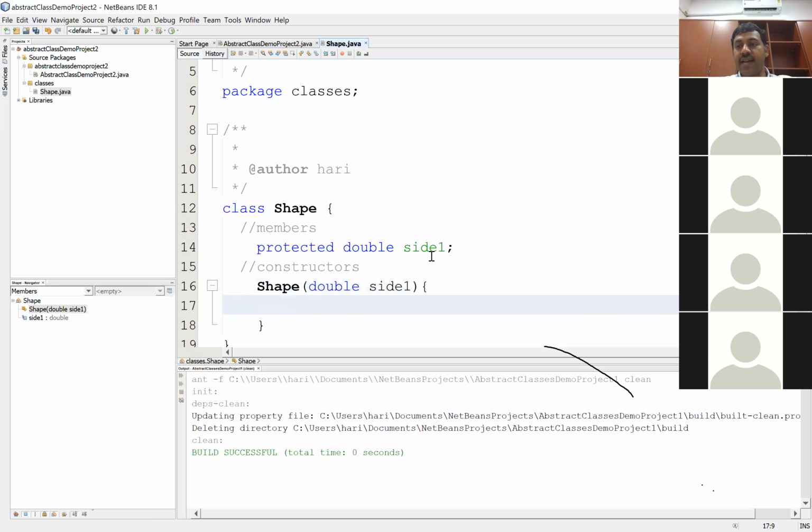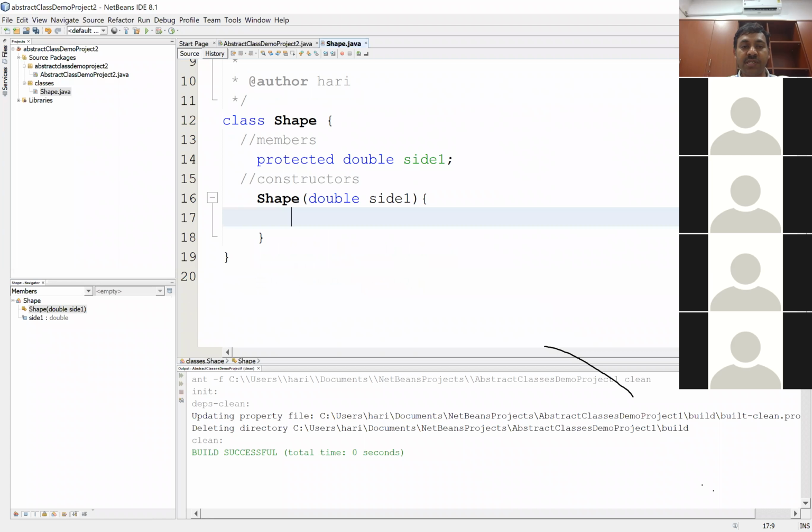And as in yesterday's class, we will use the constructor to validate the inputs. So here I'll say this.side1 is equal to, I'll use the ternary operator. If side1 is greater than 0, question mark, then I need to assign side1 to this.side1, or else colon, I need to assign a 0. Hope you're all able to follow this ternary operator. So to side1, which is the member variable, I'm checking a condition. What is the condition? The parameter that I have passed is greater than 0. If it is greater than 0, to this.side1 I will assign the parameter side1. If it is not greater than 0, then I'll assign the value 0.